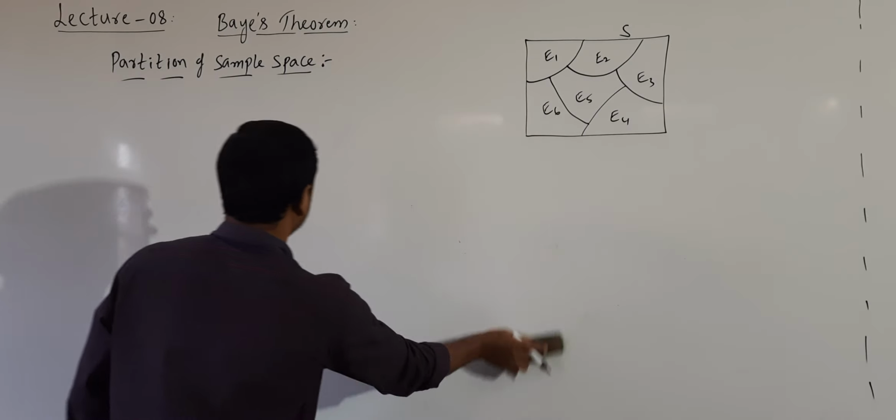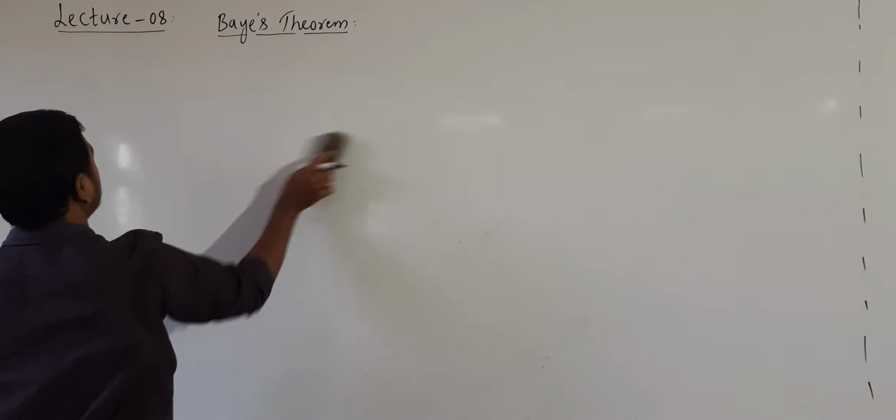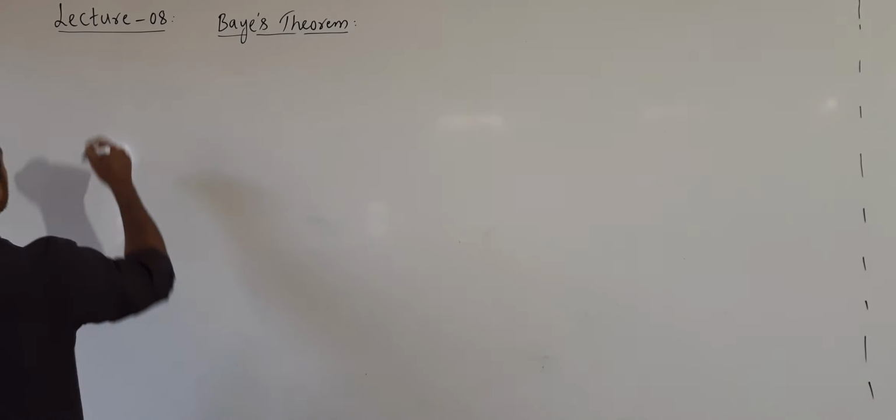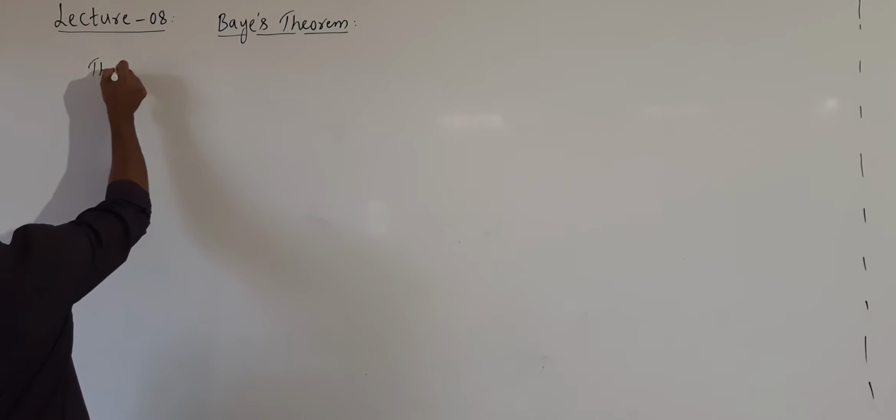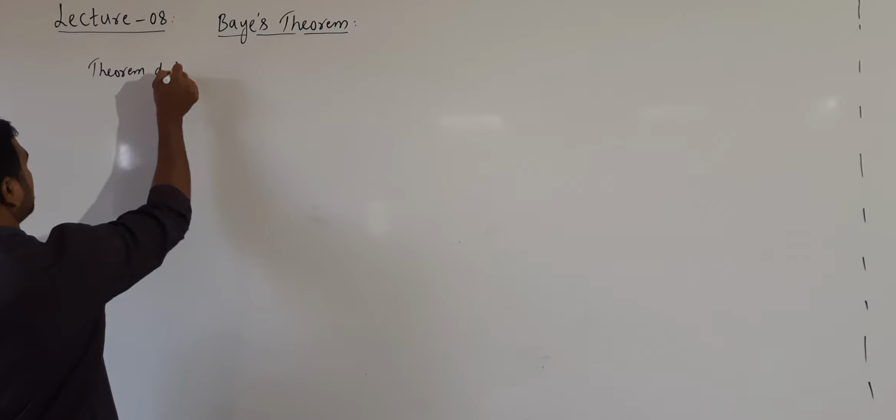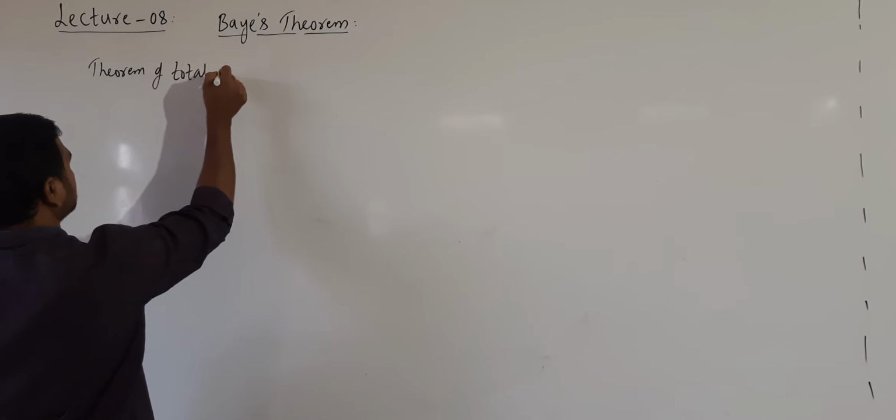Now, after the partition of sample space, we will define the theorem of total probability.